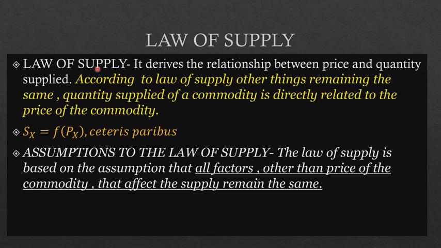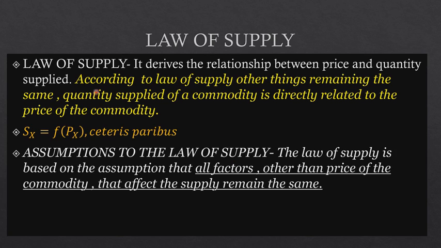I've tried to contrast it with the law of demand so that it is clear to you and you do not get confused. Okay. So this was explained by Ceteris Paribus, that quantity supplied is a function of the price of that commodity. Now, what are the assumptions to the law of supply? What are the major assumptions?